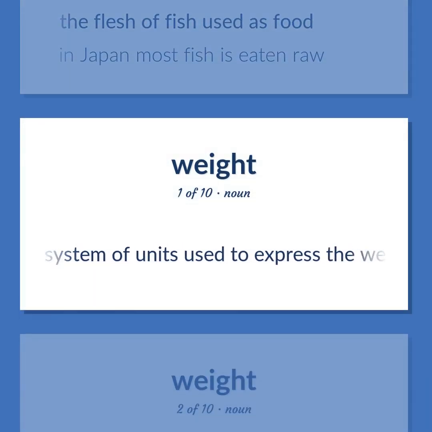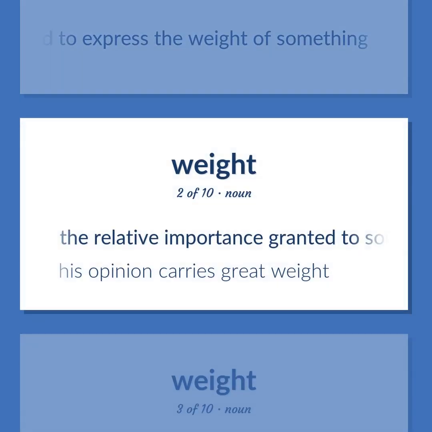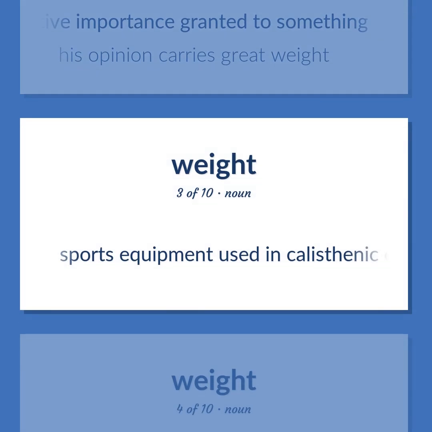A system of units used to express the weight of something. The relative importance granted to something. His opinion carries great weight. Sports equipment used in calisthenic exercises and weightlifting. It is not attached to anything and is raised and lowered by use of the hands and arms.